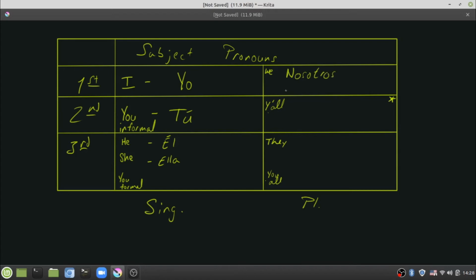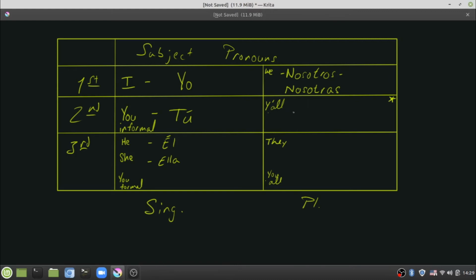However, if I were a female and I were in a group of all females and we wanted to refer to ourselves collectively, just like we talked about with the whole gender and agreement thing, we would have to make that feminine, to reflect the fact that all of these are females. So if it is all males, it's going to be nosotros. If it's all females, it's going to be nosotras. And I think we talked about previously in one of the other lessons that anytime you have a mixed group, it's going to go to the masculine side.